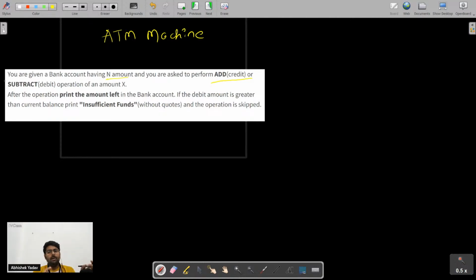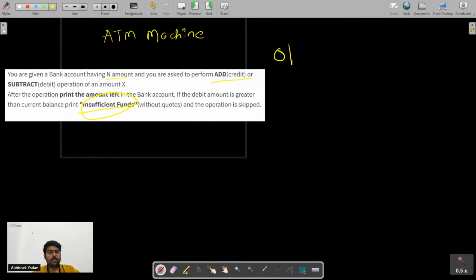If the debited amount is greater than the current balance, that is, if the money you want to fetch from the account is greater than the current balance, that is, if you want 5,000 rupees and your current balance is 2,000 rupees, then you have to print what? Insufficient balance on the output screen here, right? So the problem is clear.